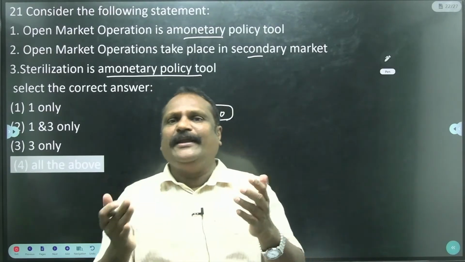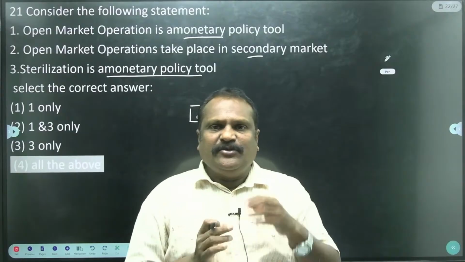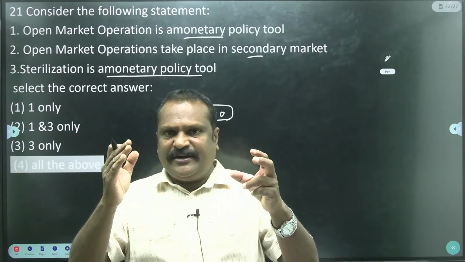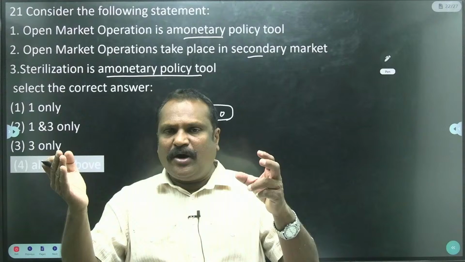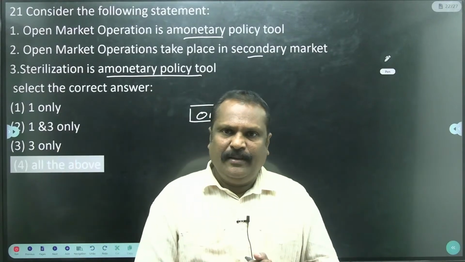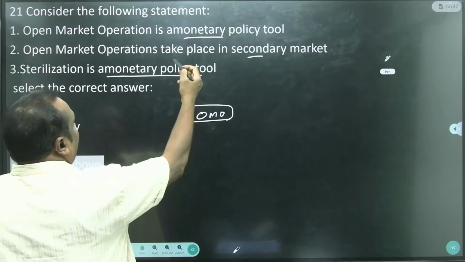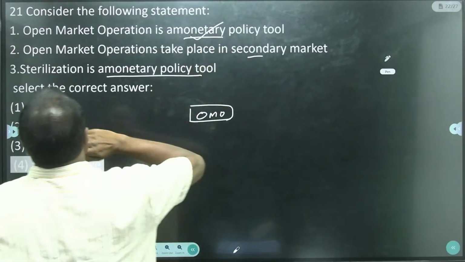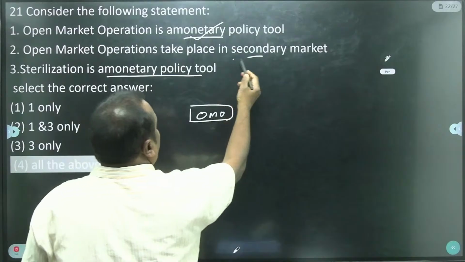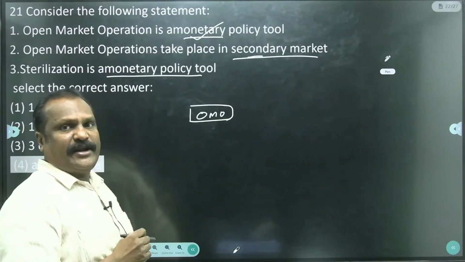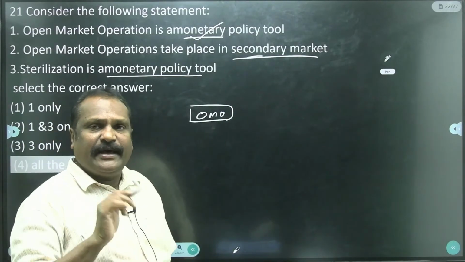Okay, this is the secondary market. Treasury bills, dated securities or government bonds are auctioned. So open market operation is part of monetary policy. Yes, correct. Open market operation is in the secondary market, not the direct market.